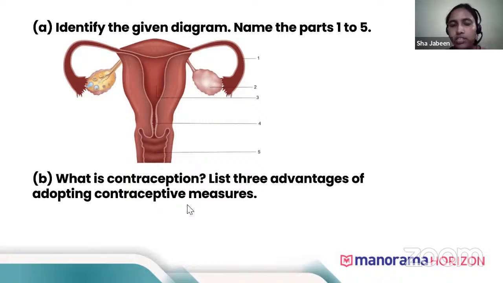Now, what is contraception? I told you what contraception is. Contraception is a method to control unwanted pregnancy. These are contraceptives. There are different methods: barrier methods, chemical methods, surgical methods. I have told you 3 advantages. 1, birth can be controlled. STDs, sexually transmitted diseases, can be controlled, and it's very good for reproductive health. Unwanted pregnancies can always cause many problems. You can avoid unwanted pregnancy by using contraceptive methods.